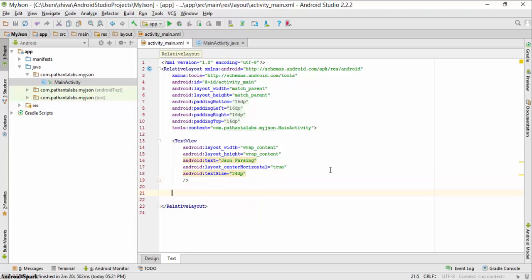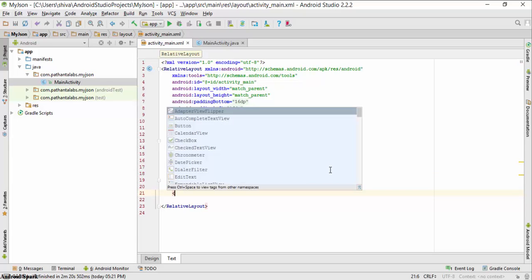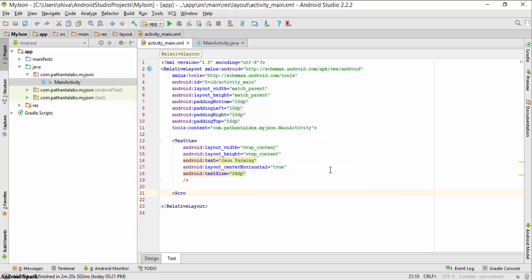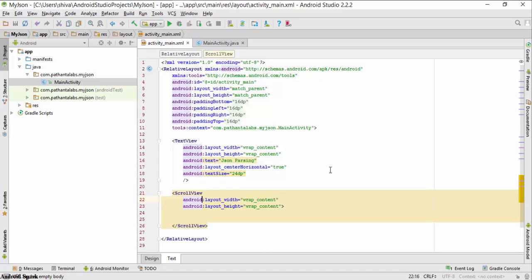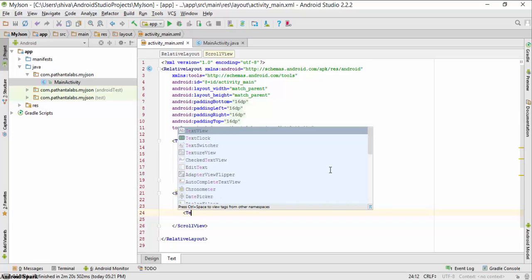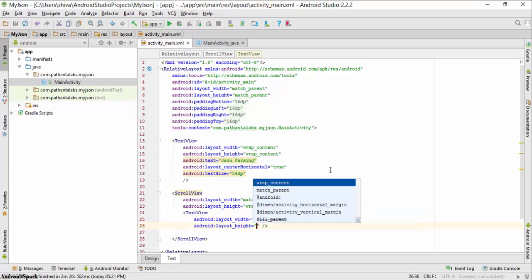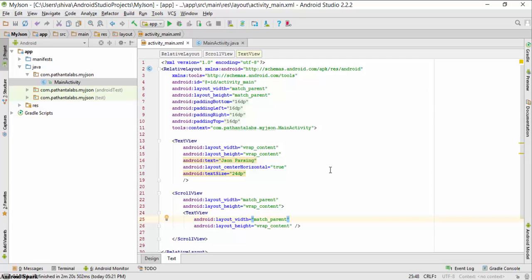Second, I will create a scroll view for scrolling the objects inside it. I will give the width as match parent, and then I will describe a text view inside the scroll view.